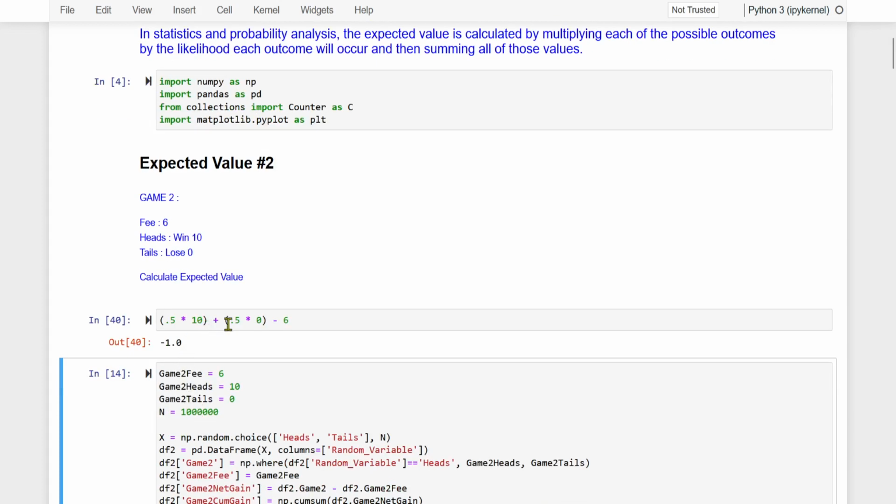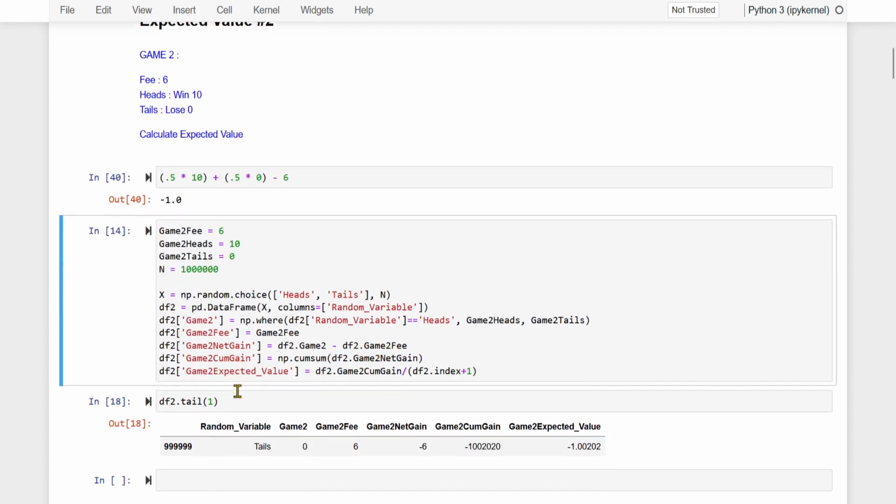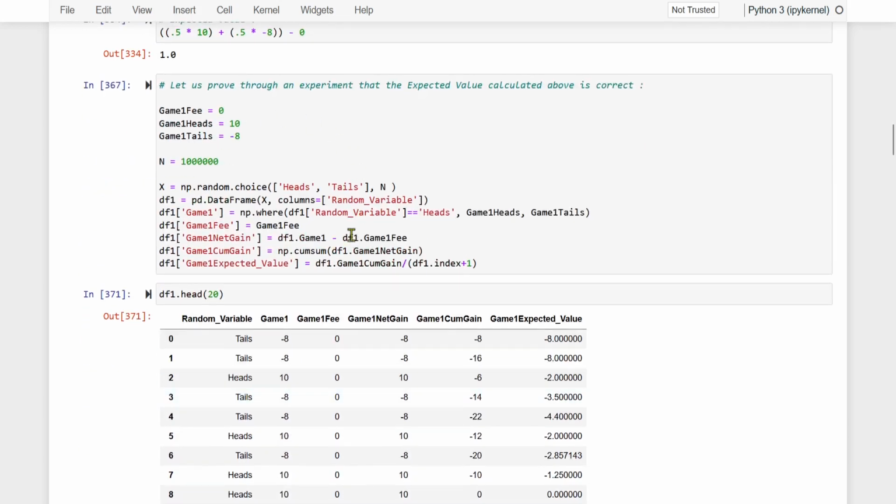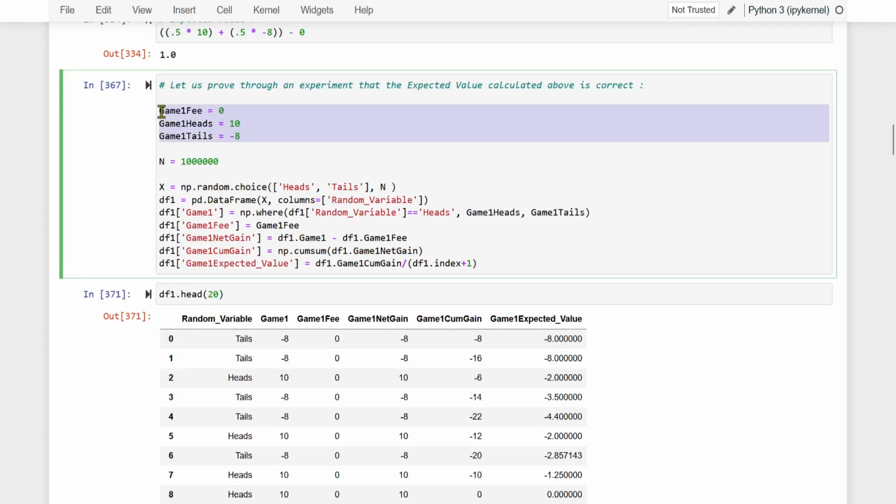But to prove that this figure is correct, we have to run a simulation. So see, in the earlier game, we had written these lines. Now, everything will remain the same. We will change the values for these variables, and instead of calling it game 1, we will call it game 2. So wherever game 1 is there, it will become game 2. And these values we will change. And this time we will call the data frame df2. Earlier it was df1.